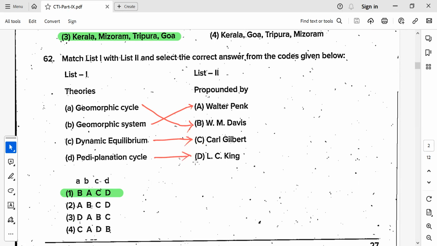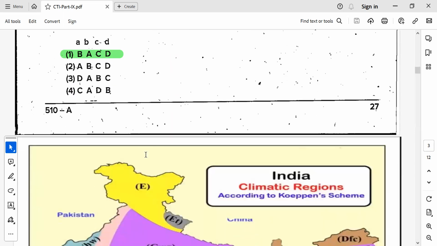So remember, these are some of the geographical concepts propounded by some of the famous geographers. This you remember, no need to go in depth. Geomorphic cycle is given by Davis, geomorphic system by Walter Penck, dynamic equilibrium by Carl Gilbert, and the pediplanation cycle by LC King. No need to go in depth about these theories propounded by different authors.